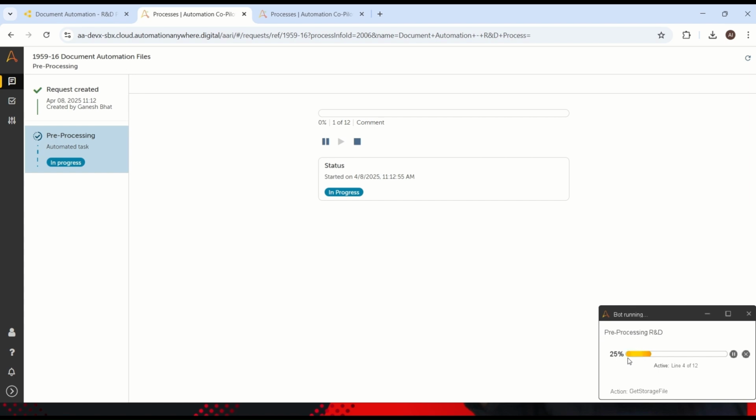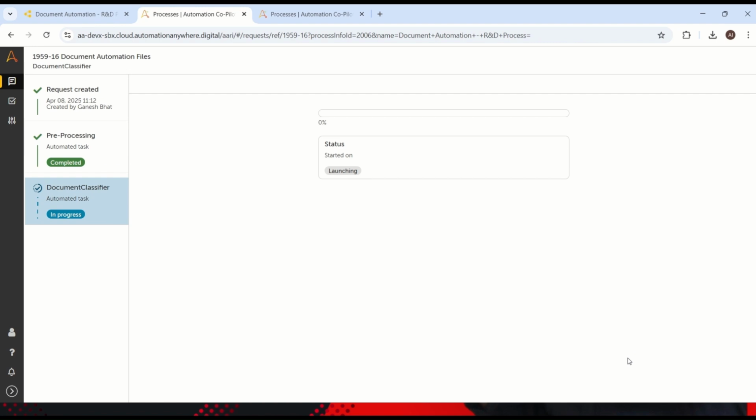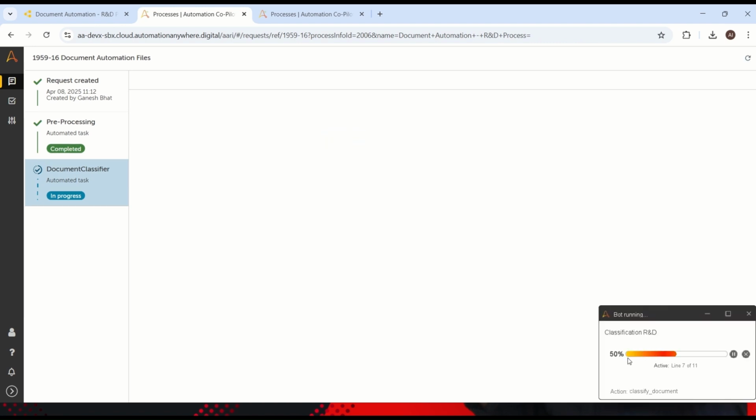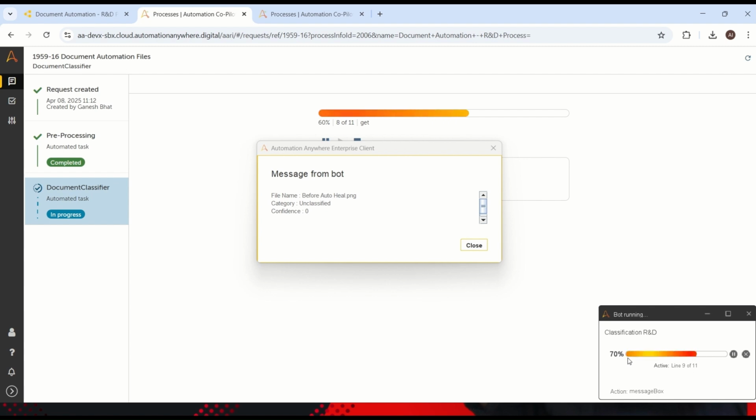So the bot will again say this is unclassified, this particular before autoheal PNG.